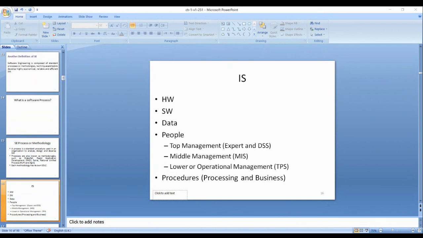Very good. Management information system. So how to define management information system, Mr. Fahad Saeed? Management information system is used by middle managers. MIS is used by middle managers or middle management to process information